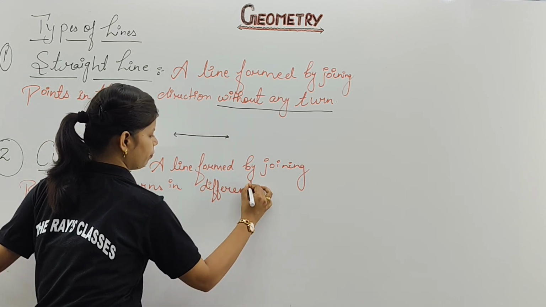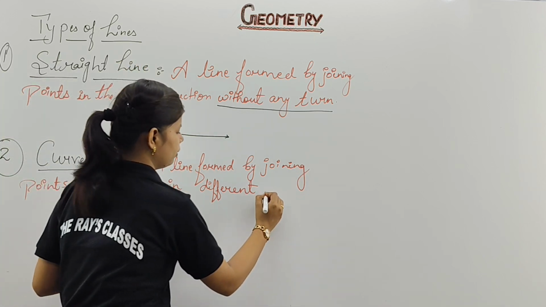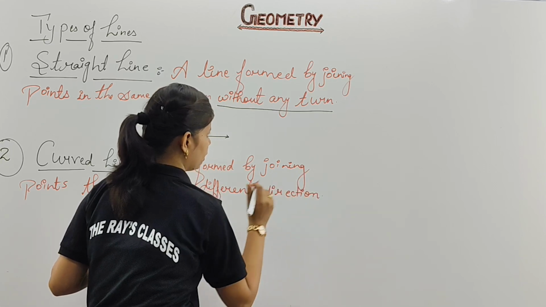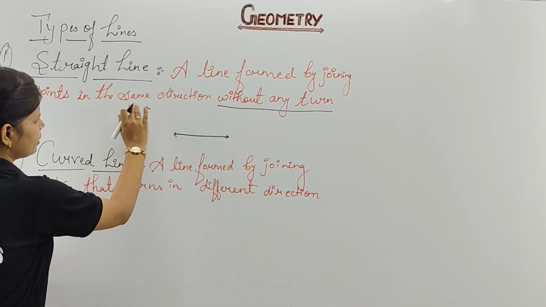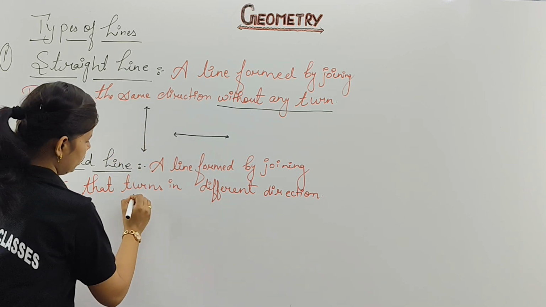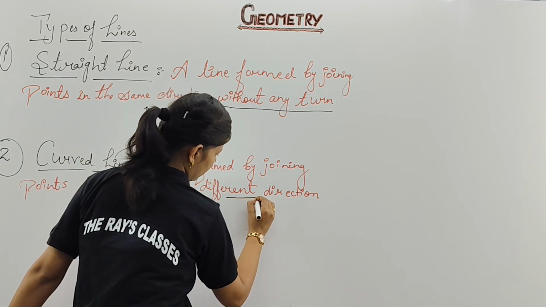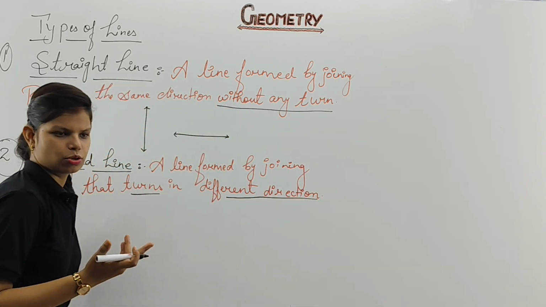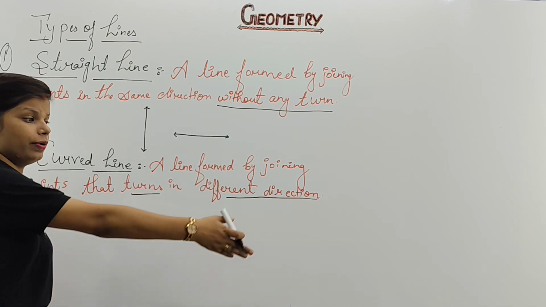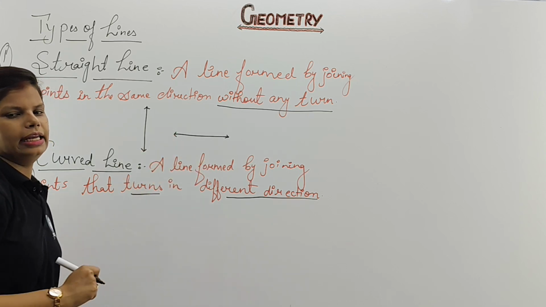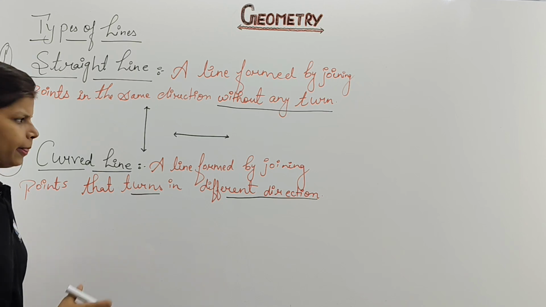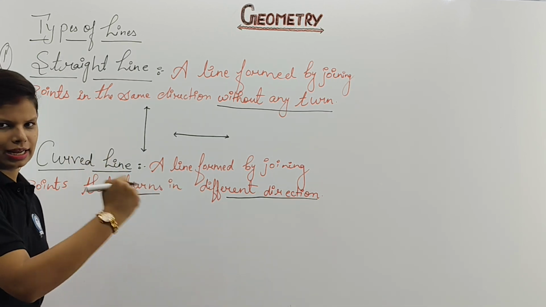So that is the reverse of your straight line. Turns in different direction. Clear? Here it is written points in the same direction without any turn, and here it is written points that turn in different direction. It is not fixed. Like a snake is moving, no? We are not going to decide that the snake will go this way only. It can go from any side. Its body is flexible and it can move. All these earthworms and all, you have seen, no? They will form sometimes a curved line as well.